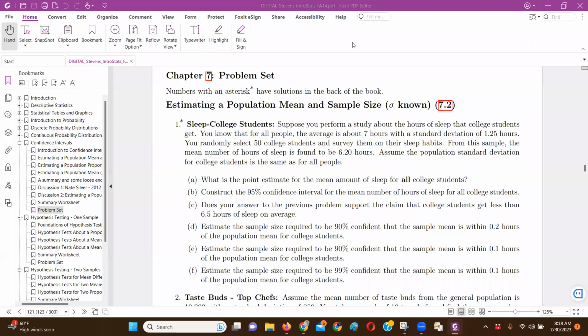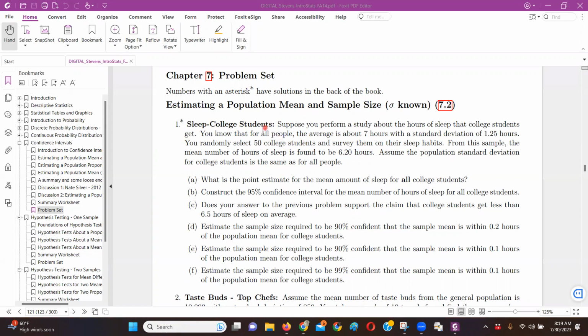Okay, so I was asked why H0 is always equal to. Why is it never greater than or equal to, or less than or equal to? Well, it can be. You can write it that way. If you've done the math assignment, you'll see some of those exercises are written that way. I honestly think the best way to do it is just to use equal to.